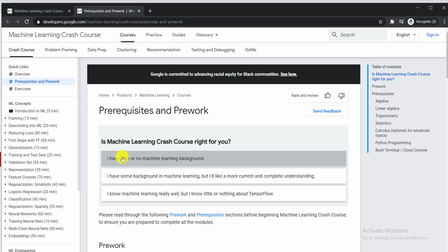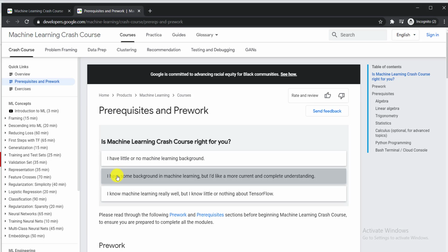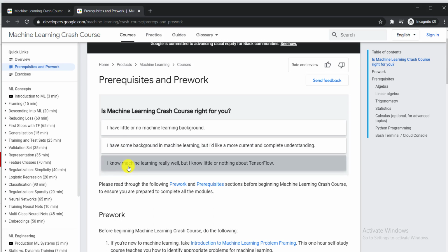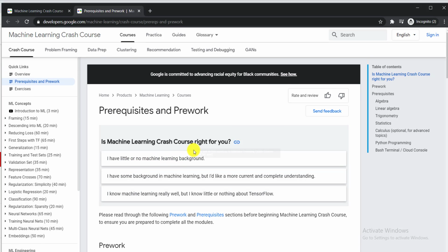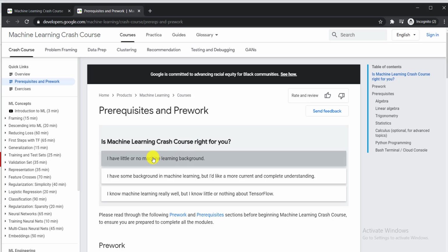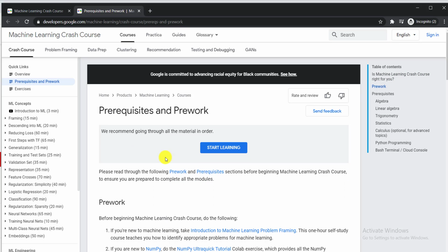If you select the first one, I have little or no knowledge, then they'll provide you a course in this way. If you select the second one, then they will provide the course as per your requirement. And if you select the third one, then they'll provide you a course in this way. For example, I assume that you have little or no machine learning background. So you should click here. When you click here, you need to click start learning.